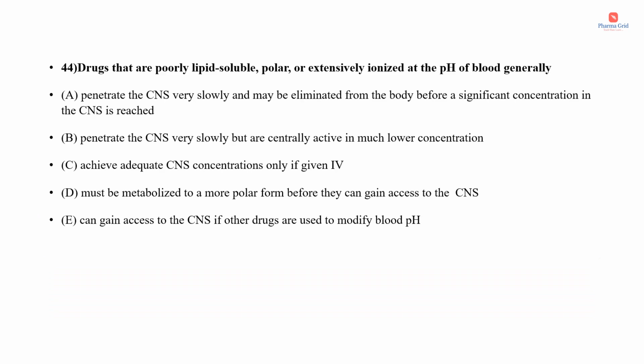Drugs that are poorly lipid soluble, which means water soluble, then polar or extensively ionized at the pH of blood generally. The options are penetrate the central nervous system very slowly and may be eliminated from the body before a significant concentration in the CNS is reached. Next option is penetrate the CNS very slowly but are centrally active in much lower concentration. Then achieve adequate CNS concentrations only if given IV. Must be metabolized to a more polar form before they can gain access to the CNS. And the last option is can gain access to the CNS if other drugs are used to modify blood pH. Okay, so here the correct answer is option A.